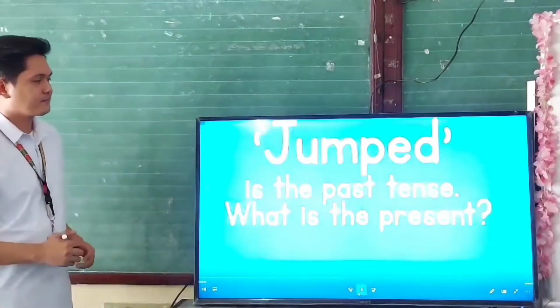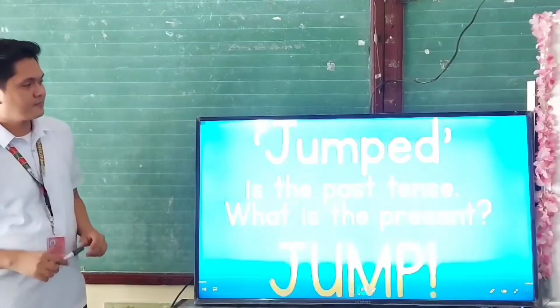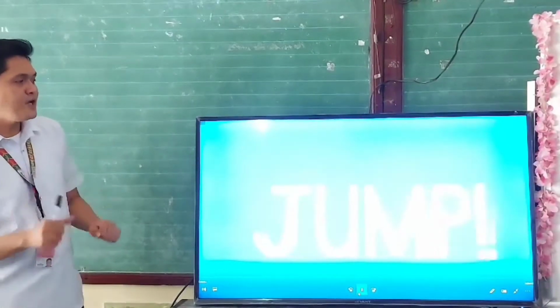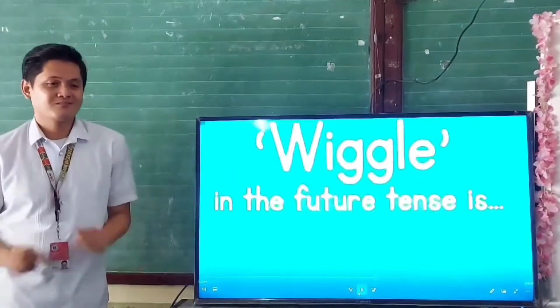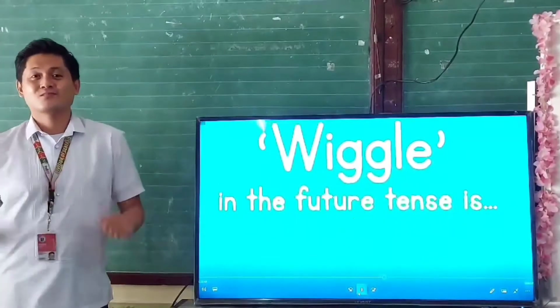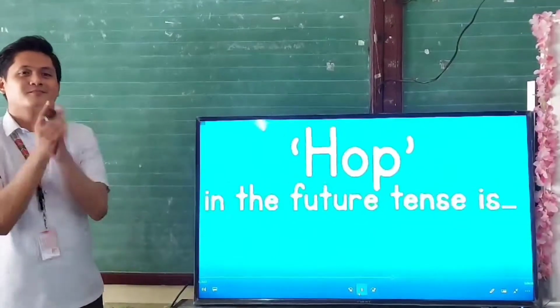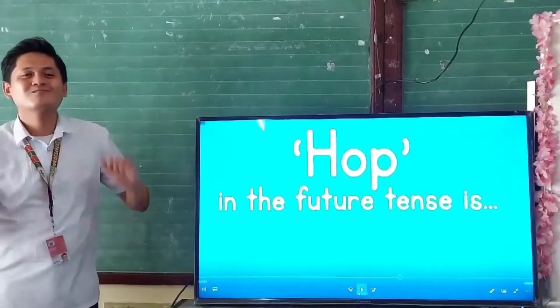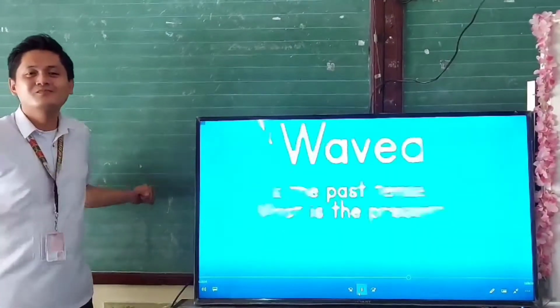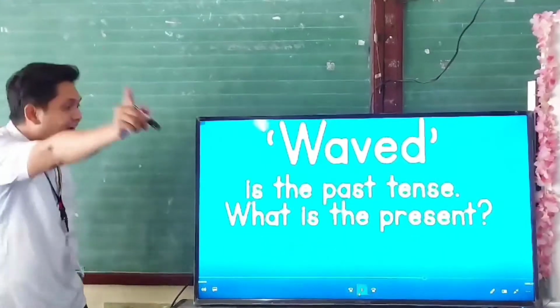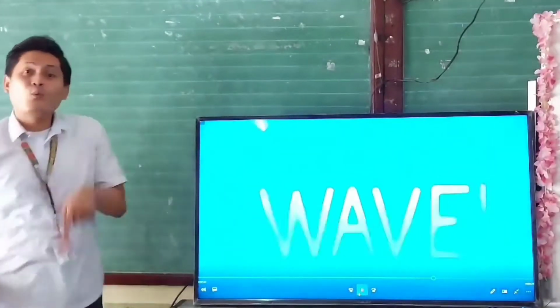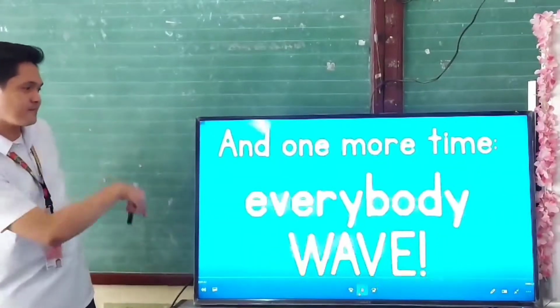Past tense, what is the present? 3, 2, 1, jump, jump, jump. And one more time, everybody jump. Wiggle in the future tense is 3, 2, 1, hop in the future tense. Everybody have your hands? 3, 2, 1, wait is the past tense, what is the present? 3, 2, 1, wait. And one more time, everybody wait. Past and present and future tense.